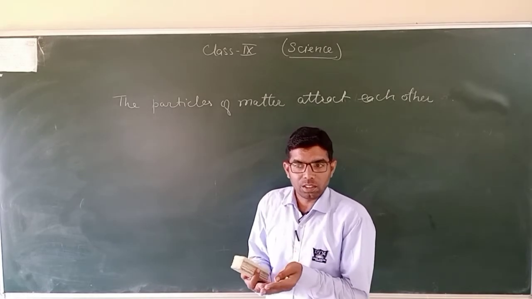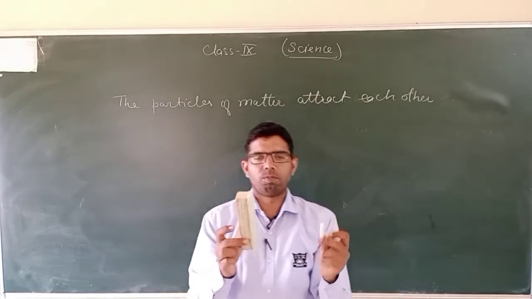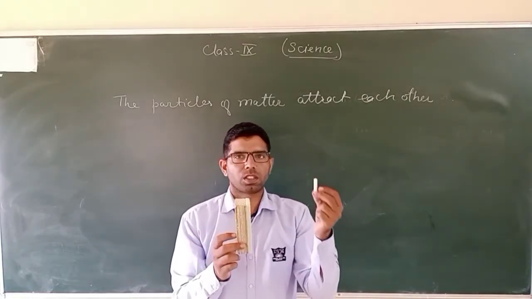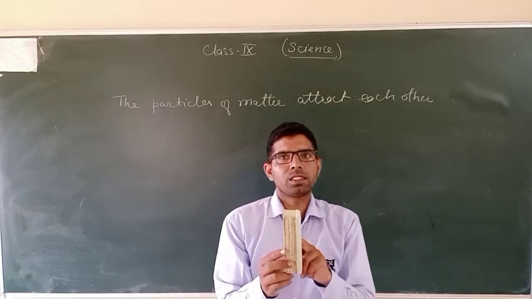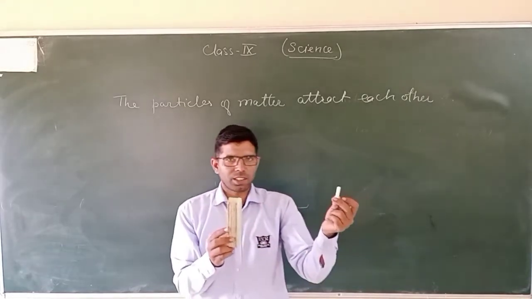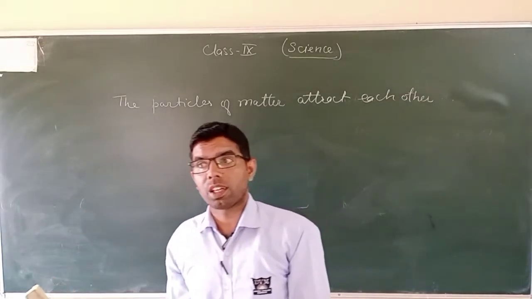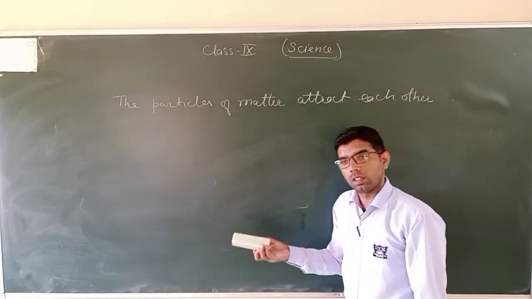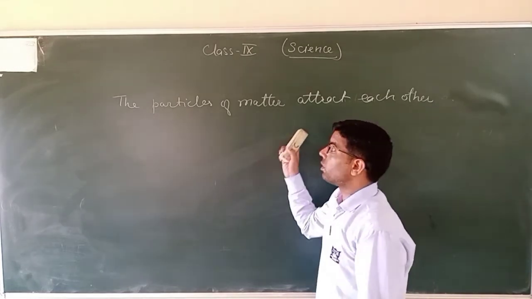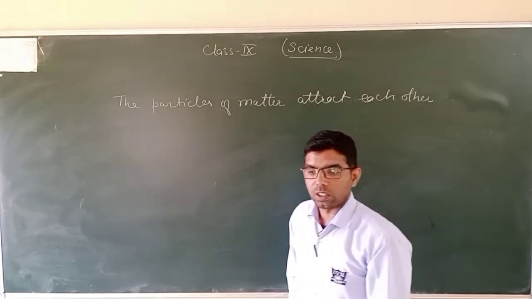So what they suggest is that with respect to each device, or we can say substance, the chalk has less force of attraction, that's why it breaks easily. The duster has somewhat more force of attraction as compared to chalk. And the iron nail has very high force of attraction, so that it cannot be broken even with the help of a hammer. So that shows that particles of matter attract each other.